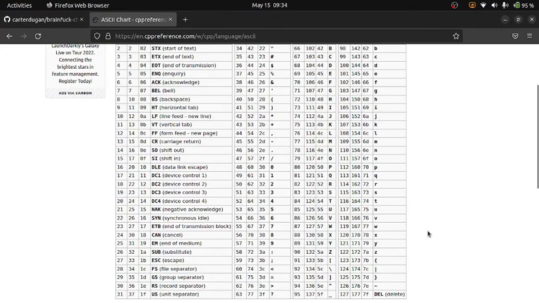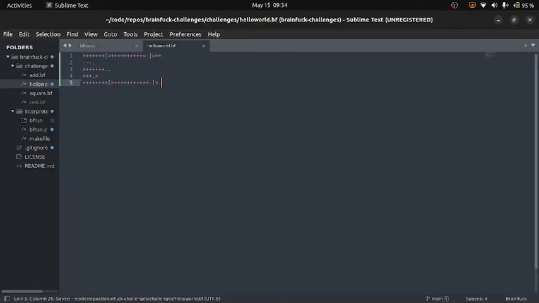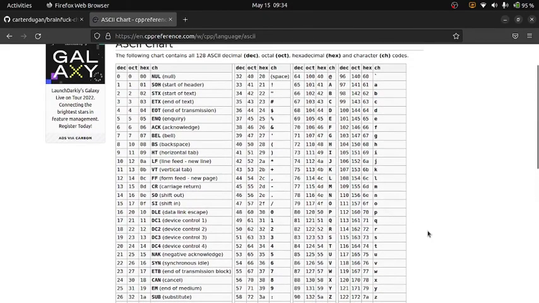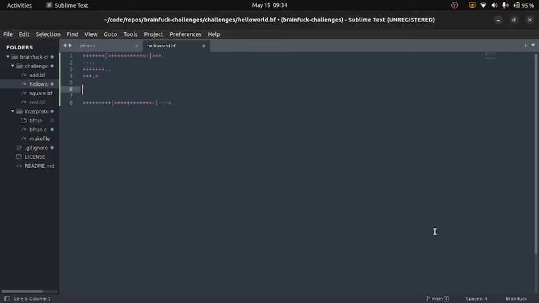Let's see, so world W is, we'll actually do one more then, and we'll subtract 3 from 90. We also want to get a space in there, which is just 32, I believe I said, so we'll go ahead and do that.